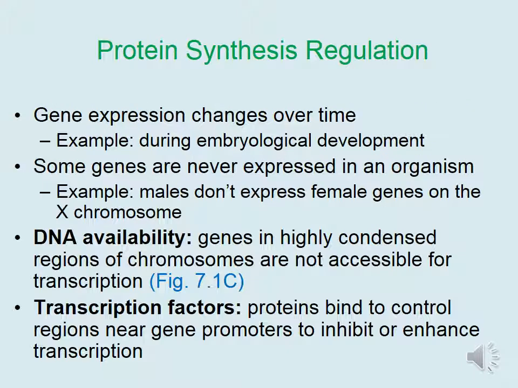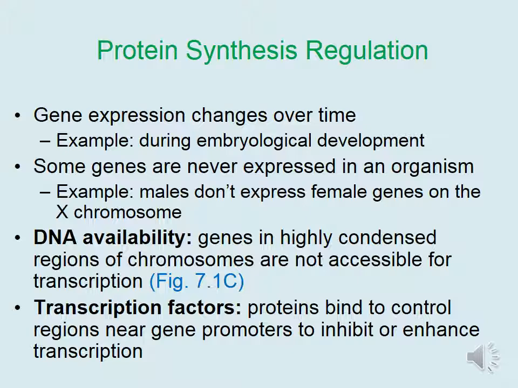Gene expression changes over time in an organism. An example would be during embryological development when genes are turned on and off to trigger development of certain structures. Some genes are never expressed at all in an organism. An example would be that males don't express genes associated with female characteristics on the X chromosome despite the fact that they have an X chromosome.